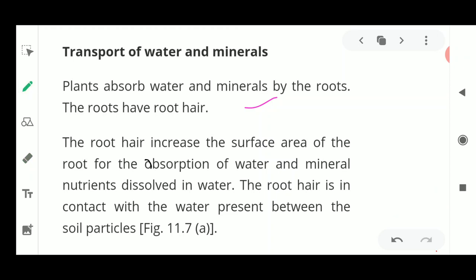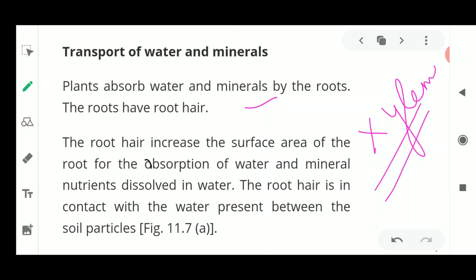So root hairs increase the surface area. As the absorption area was increased with the help of villi, similarly root hairs increase the surface area of the roots for absorption of water and mineral nutrients dissolved in water. The minerals dissolve in the water, and the root hair is in contact with the water present between the soil particles. These root hairs take up this water and help in the absorption of the minerals, which are transported with the help of one organ called xylem.